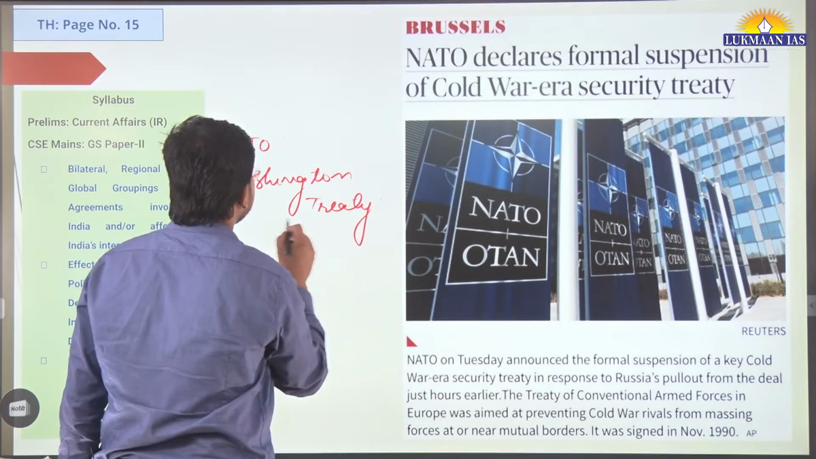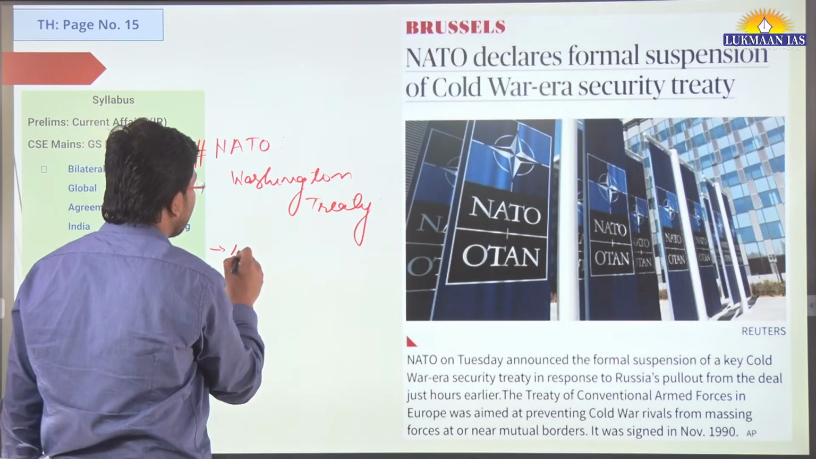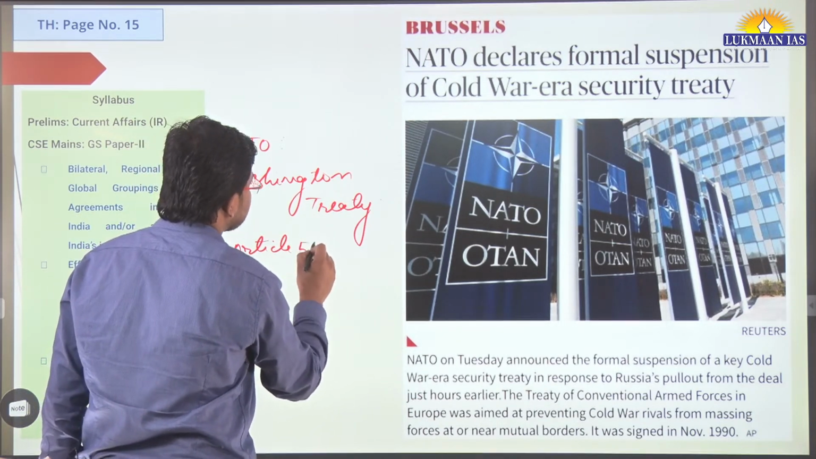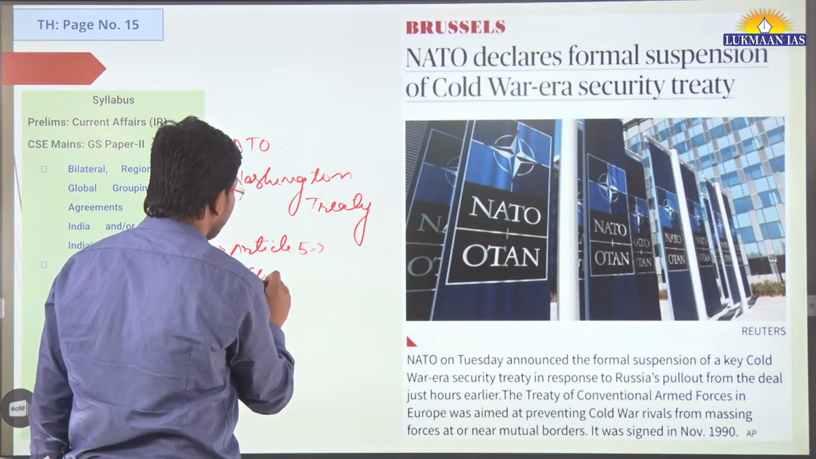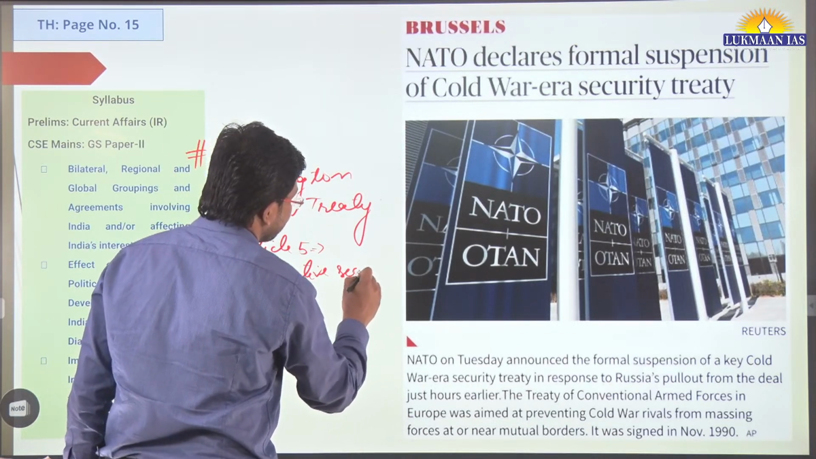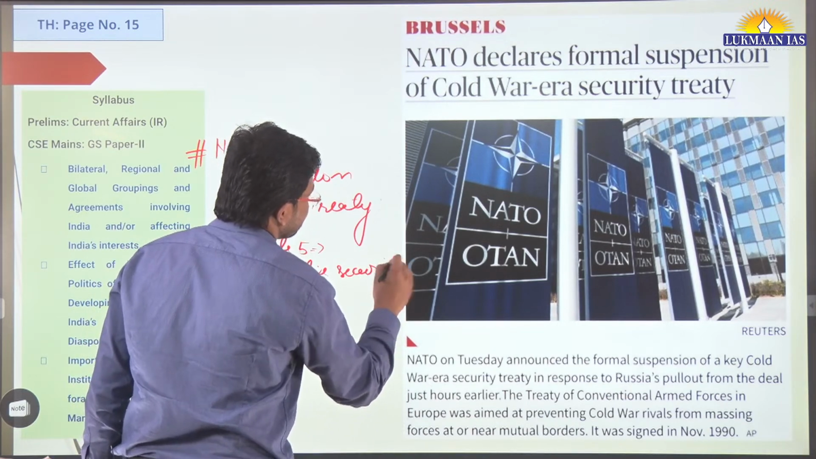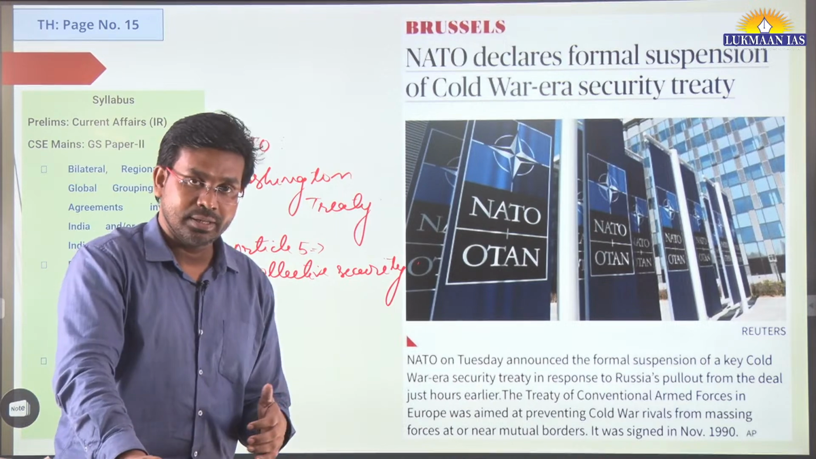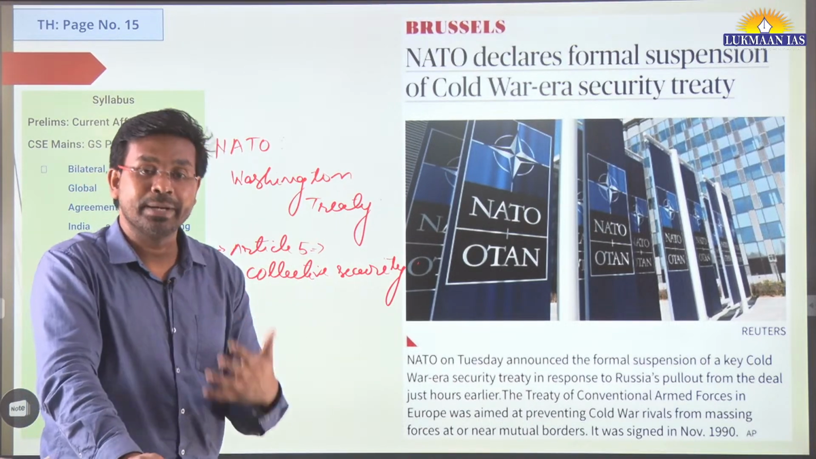This Washington Treaty talks about a provision under Article 5, which is known as collective security. So what do we mean by the provision of collective security? According to this provision, presently NATO has many member countries.